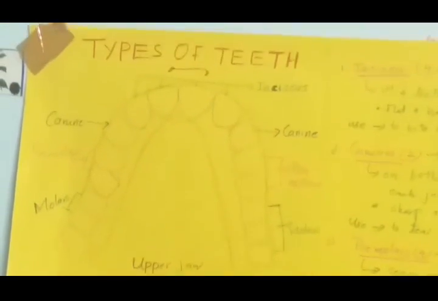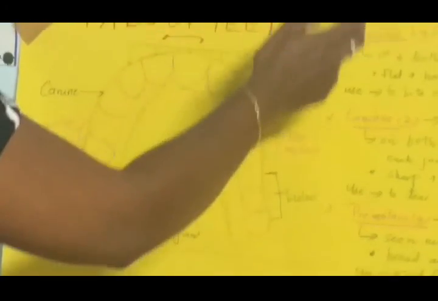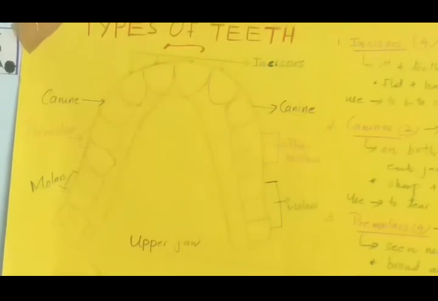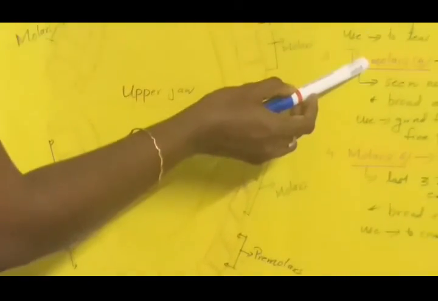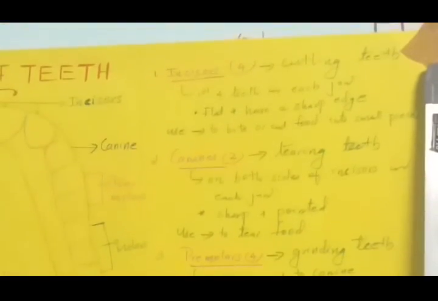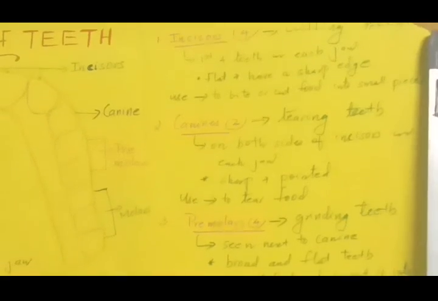Next we can see the different types of teeth. We have 4 different types of teeth. An adult has a maximum of 32 teeth. They are incisors, then canines, then premolars and molars. Incisors, that is 4 in number, then canines, 2 in number, then premolars, 4 in number, and molars, 6 in number. Actually, these are present on both the upper jaw and the lower jaw.